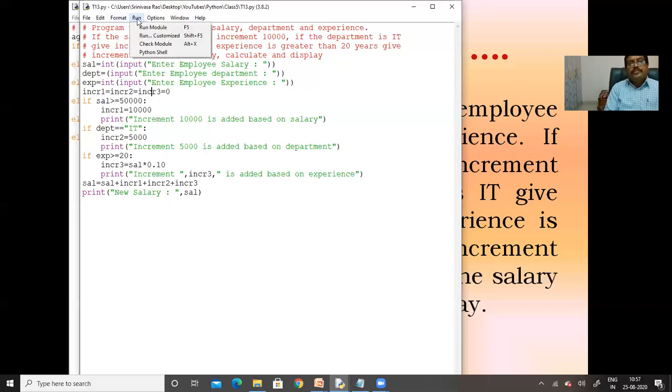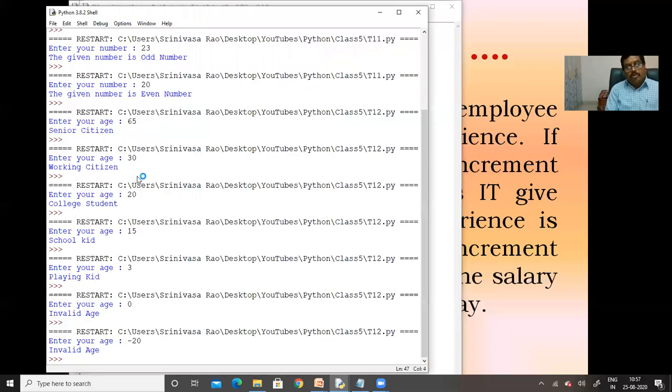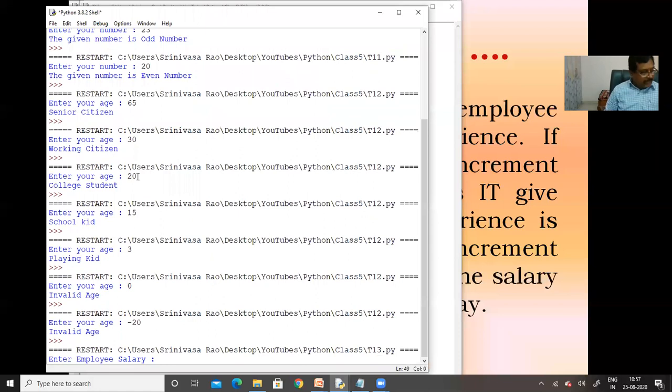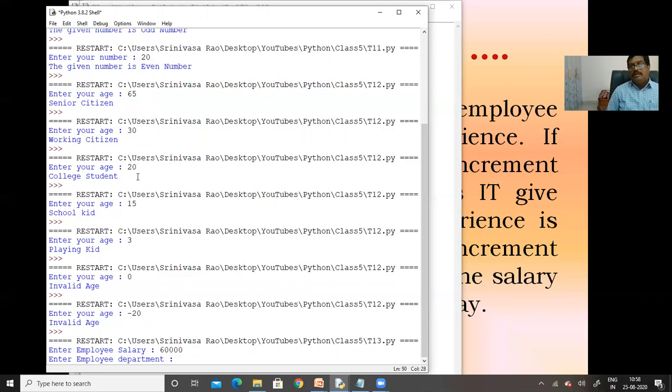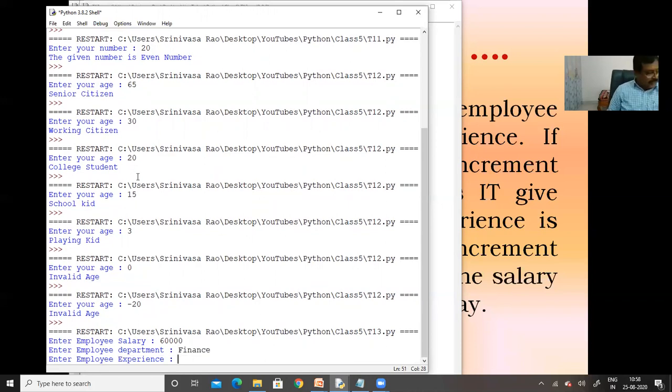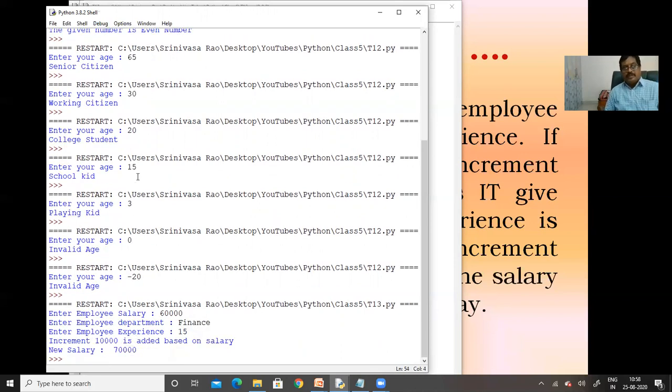See here, the first time I am going to run it, and the employee salary will be 60,000. And the department, I am not specifying IT, I am specifying Finance. And experience, he has 15 years of experience.